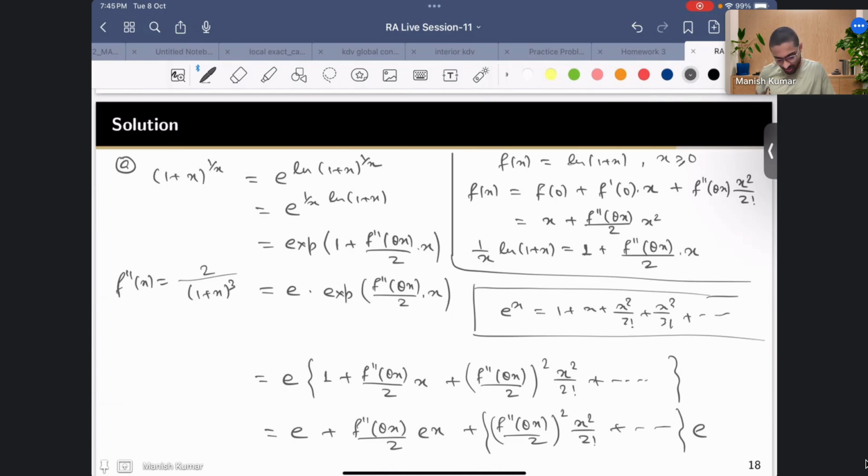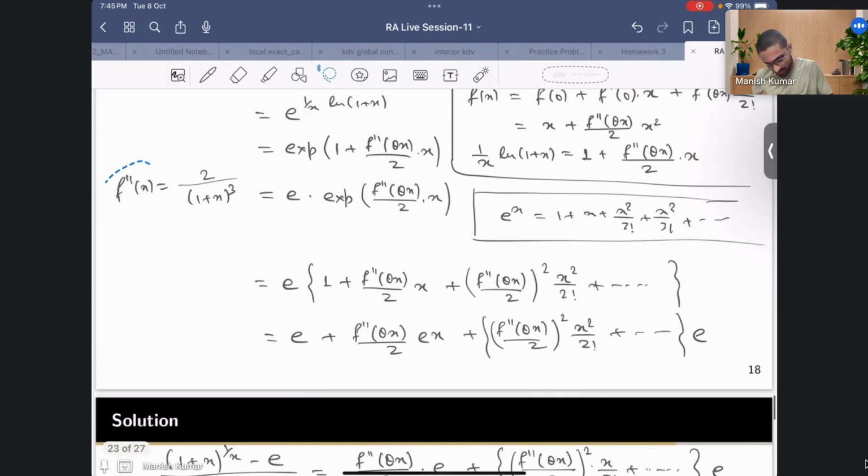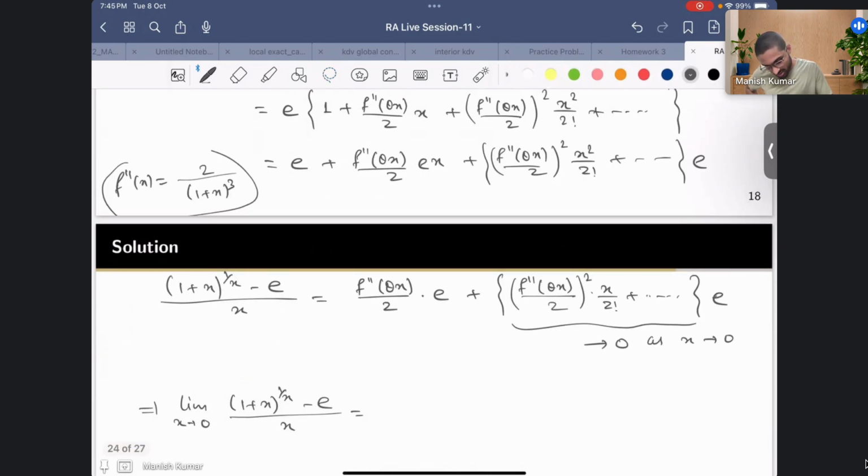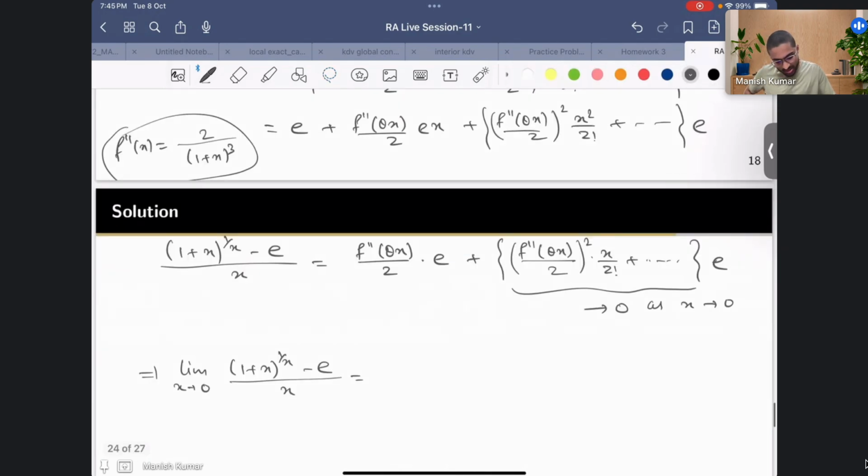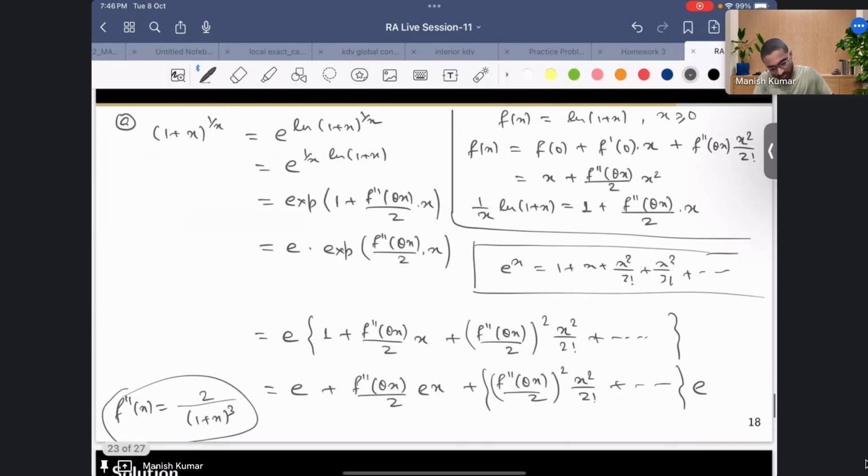So this is a continuous function that we have, so you can take limit inside, and it will converge to f double prime of 0 upon 2 times e. This is the limit value you are getting. Now f double prime 0 is going to be minus 2, so this is minus e by 2, right? I hope I have written it correctly. f prime x would be minus 1 by square.